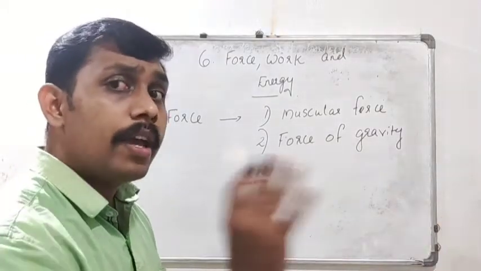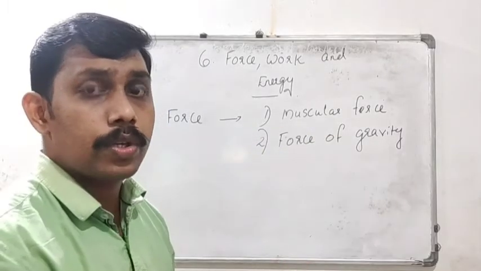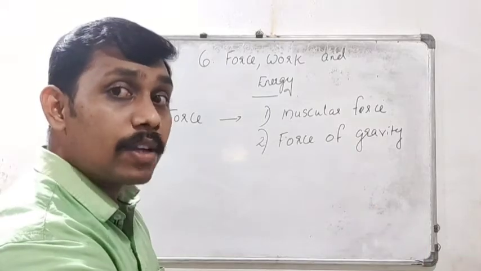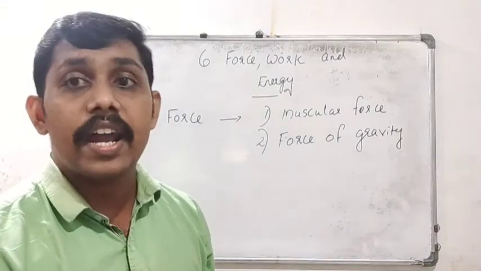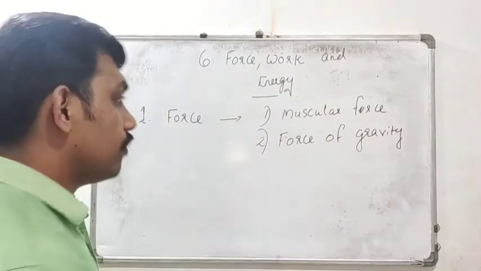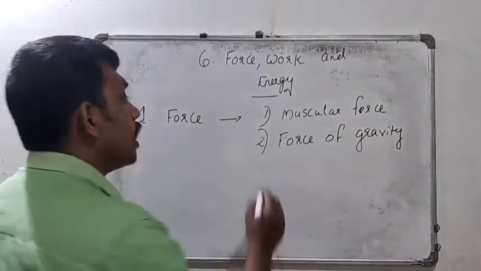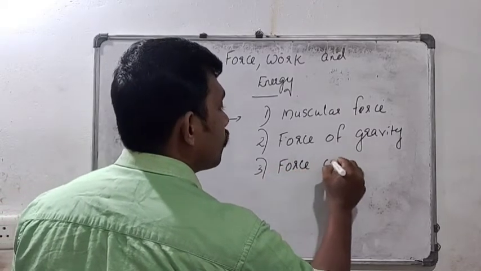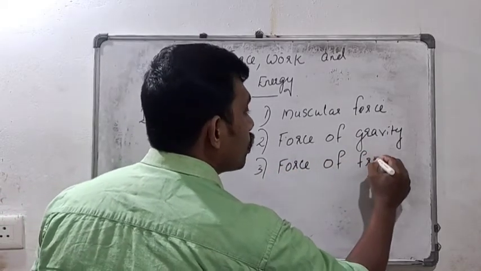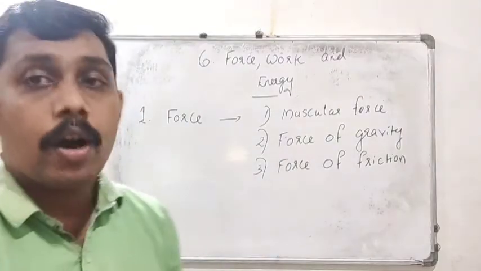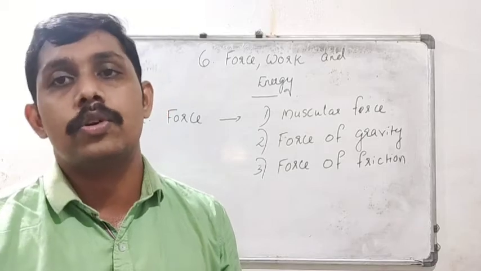After moving for some time, it comes to a stop. So that means there is a force which acts opposite to the direction of motion. That opposing force is called the frictional force, the force of friction. That is the third force, the opposing force.